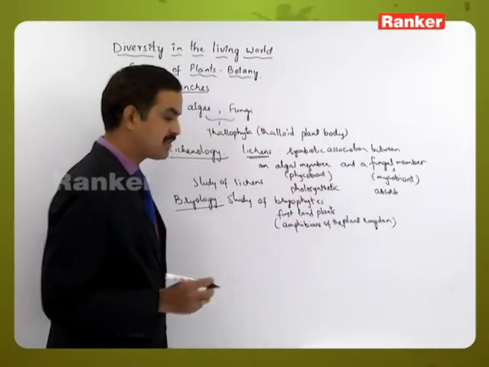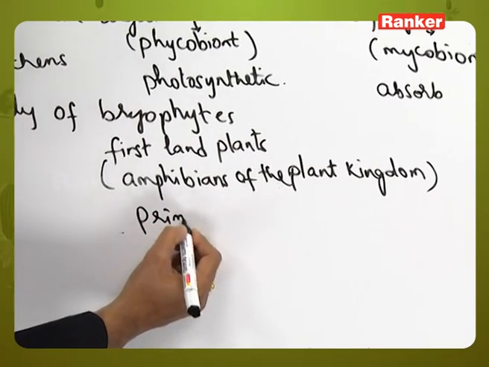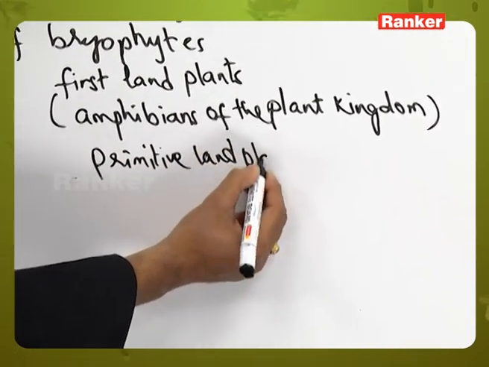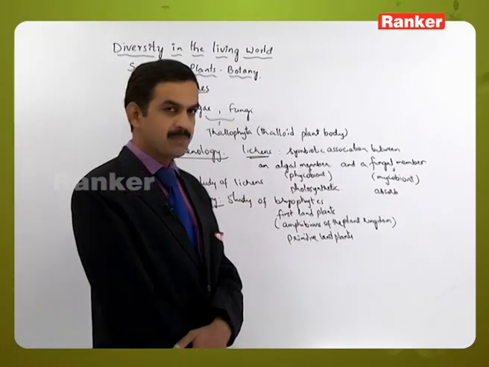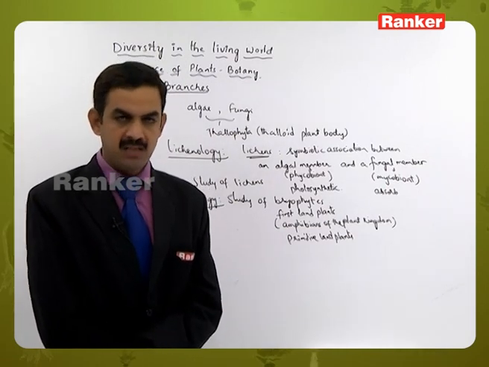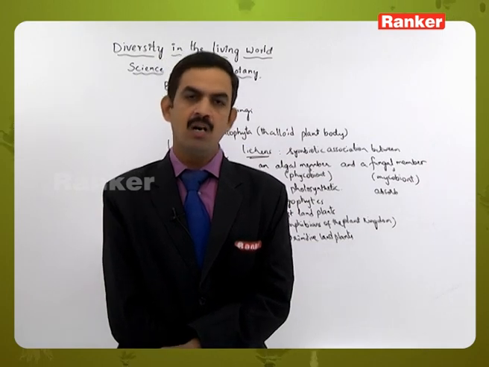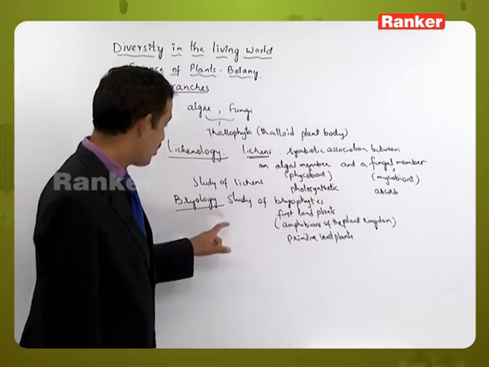Otherwise we can call them primitive land plants also. So the study of these organisms is called bryology, and here some of the bryophytes have a thalloid plant body and some of them have differentiation of the plant body into root, stem and leaves. So this is about bryology.